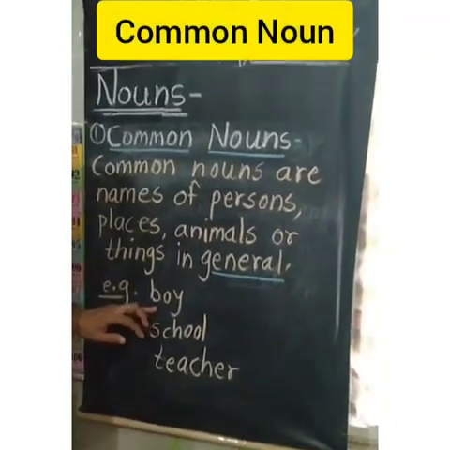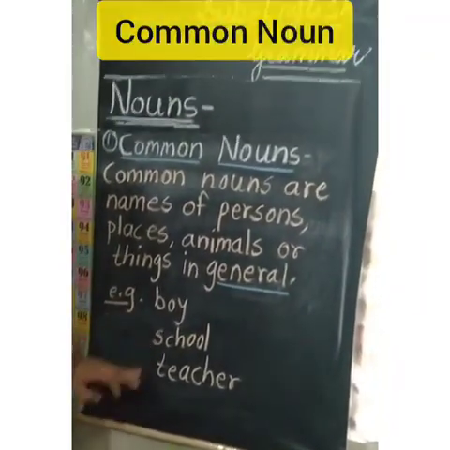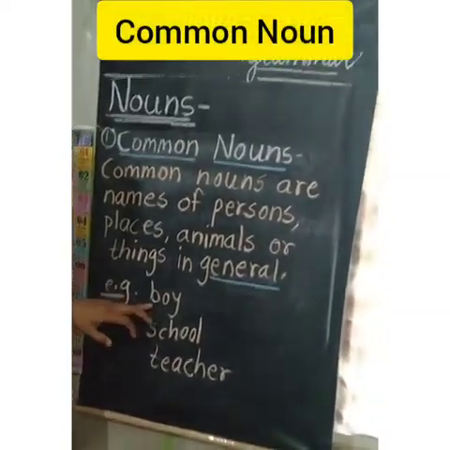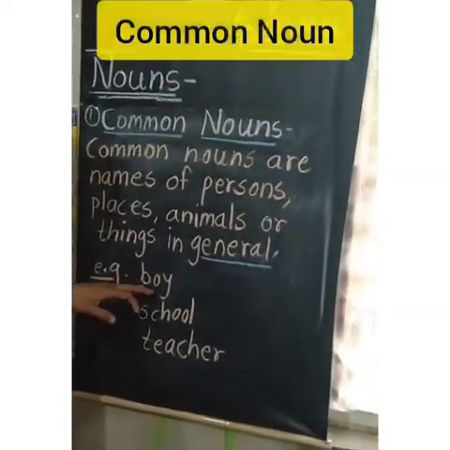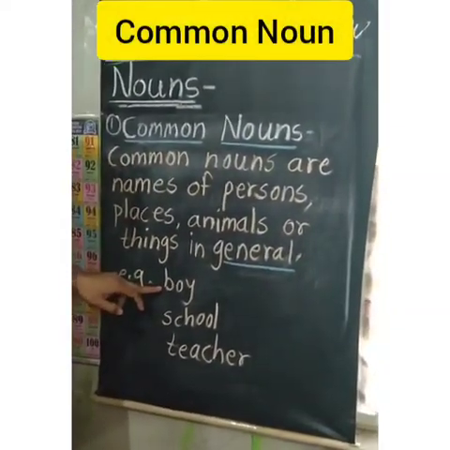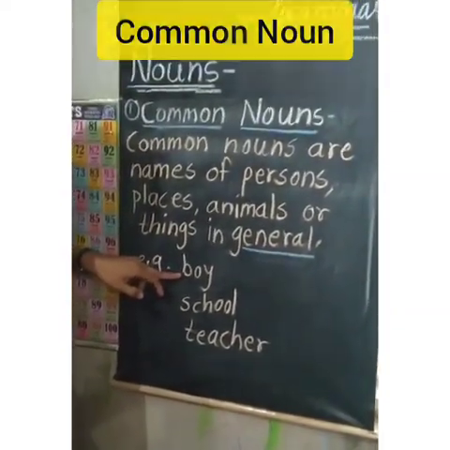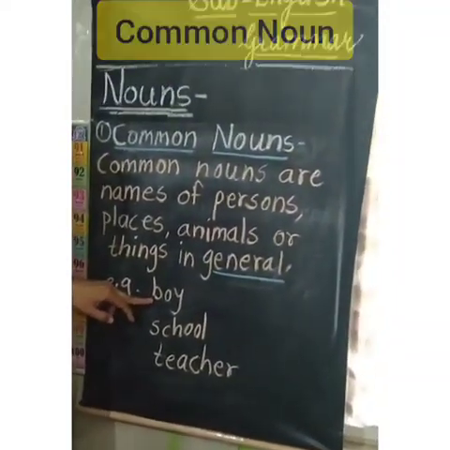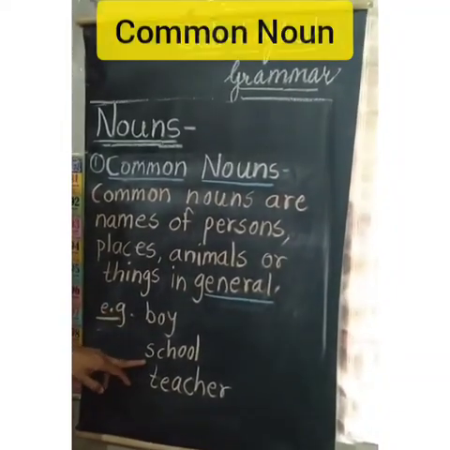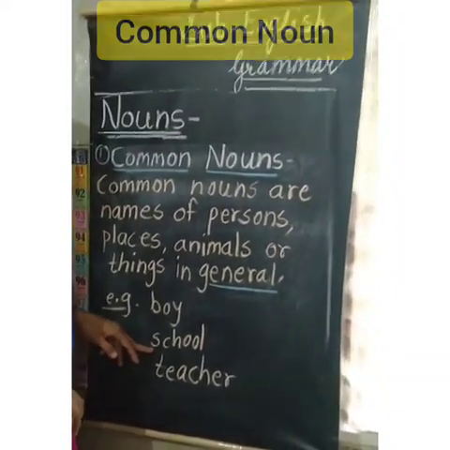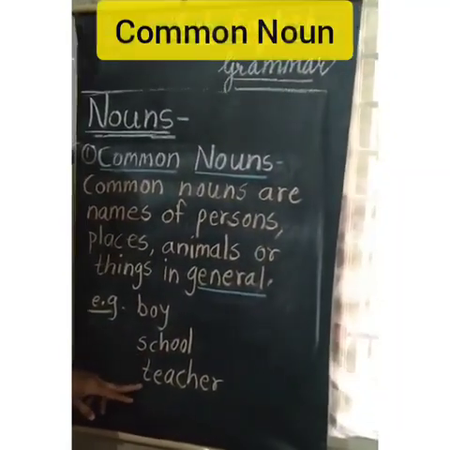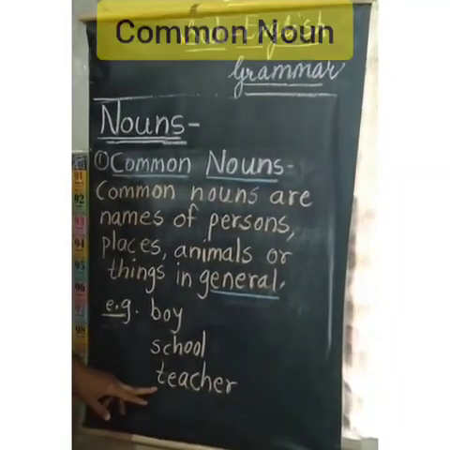Here the examples written are boy, school, teacher. So when these common nouns are taken, you will not understand that specific boy. Who is that specific boy? Boy is there, but you will not understand who is that boy particularly. Here school, this is also general. Teacher, general name. Why?